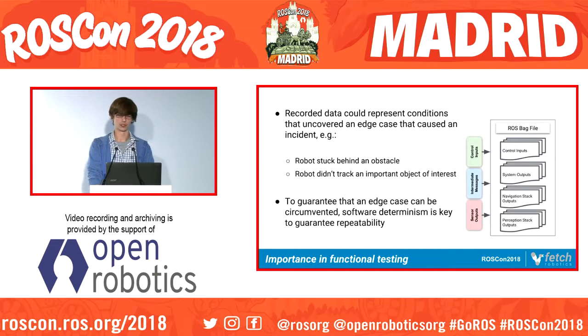Very specific to Fetch, a lot of what we deal with in terms of data back from the field, we get it back in the form of bag files. So we record this data and we get it back, and it might represent an incident that uncovered an edge case in our code. An example would be a robot stuck by an obstacle for too long, or we missed tracking something that might have been important.